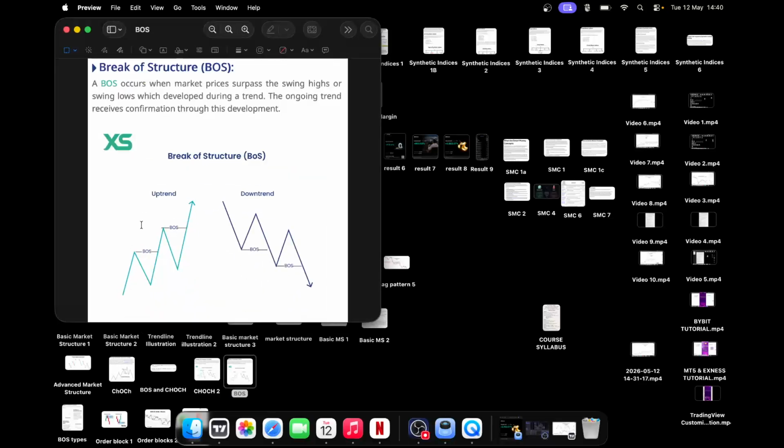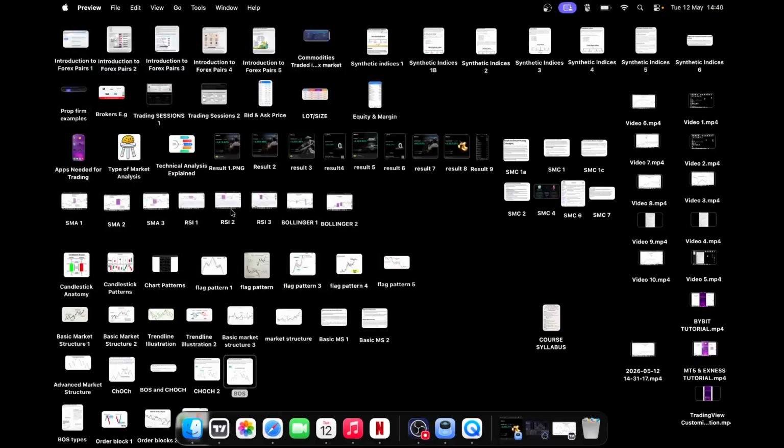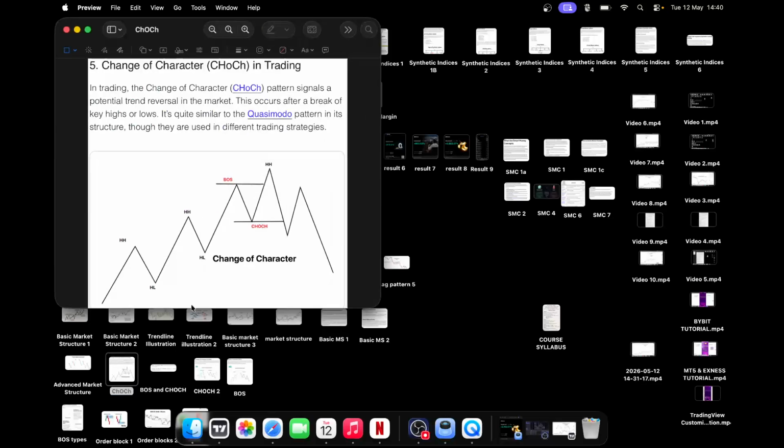You see the market swing up, it came down, it swung back up. So as it's going back up, it breaks the previous high we know before. So there's a break of structure. Then to the downside, the break of structure will be downward, because this is a low, this is another low. This low, when it was being created, it broke the normal low that we know before. So there's a break of structure. So that is what break of structure is all about. You understand? Then what of change of character?